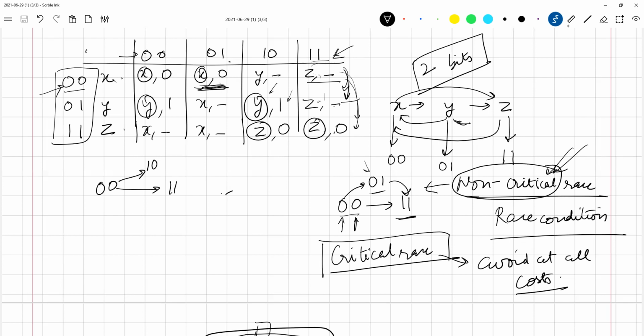In this particular situation, it will either be don't care, or if you don't consider that, then it will be very ambiguous. You do not know what is going to happen next. What will you call this? This will be a critical race, isn't it? You do not want this kind of situation to happen. So what are we going to do?